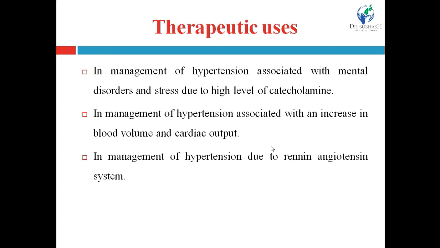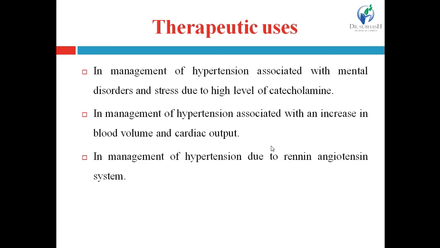So in stress, mental disorders, or emotional conditions, the sympathetic outflow increases, leading to a high level of catecholamines and hypertension. Hypertension due to this etiology can be managed with beta blockers.